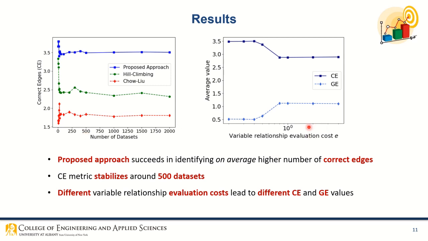This figure illustrates the variation of correct edges and graph error as a function of variable relationship evaluation cost E for the sprinkler network. As expected, different variable relationship evaluation costs lead to different CE and GE values, while evaluating fewer variable relationships leads to lower CE and thus higher GE value. We underscore that the learning time metric is also reduced when the variable relationship evaluation cost increases, since fewer relationships are evaluated in this case. Thus, an optimum decision is reached in a shorter learning time.